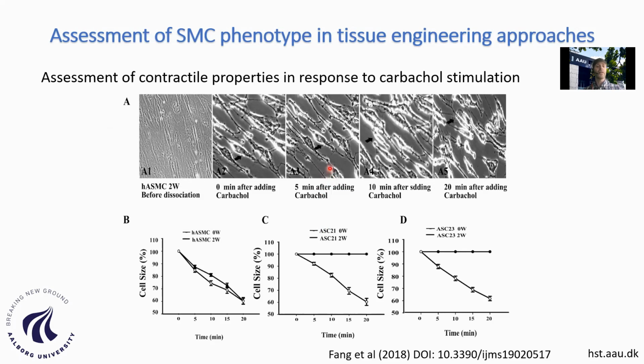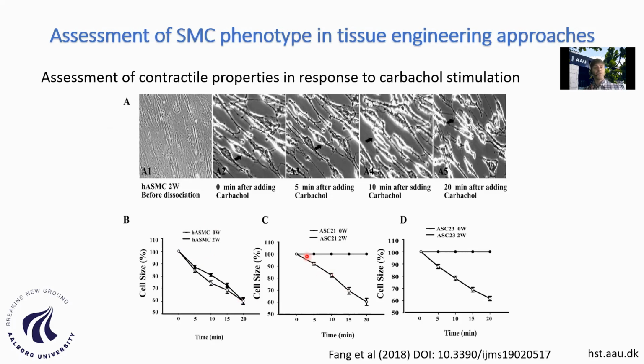We can see here yet another way we can assess the contractile properties, in response, for instance, to the acetylcholine agonist carbachol. In this series of images, maybe it's not that clear, but the idea is to measure how much the cells reduce in size. Here is the cell size over time in minutes, and you can see that the human aortic muscle cells reduce their size over time when stimulated with carbachol.